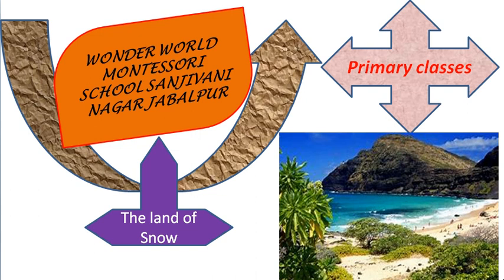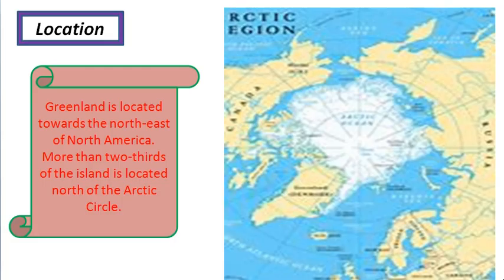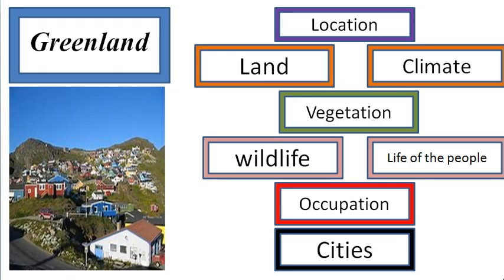So let's start with the land of snow. The region around the poles is called polar region. Around the North Pole is the Arctic Ocean. Always remember this: North Pole, Arctic, and the South Pole is Antarctic. And what are the lands out there? It is Greenland. It is the world's largest island. It is situated near the North Pole. Now today we are going to study Greenland. We are going to study its location, its climate, vegetation, etc.